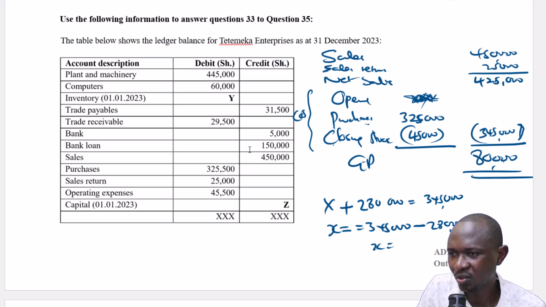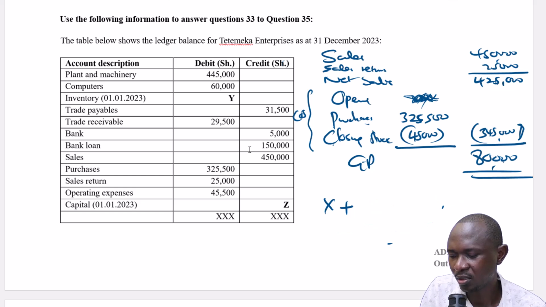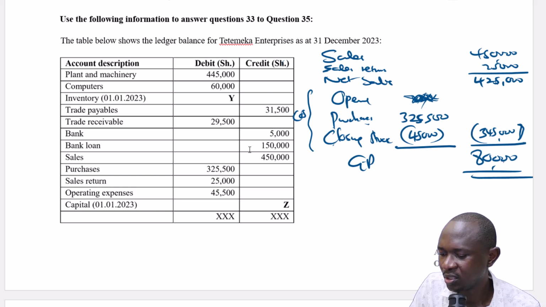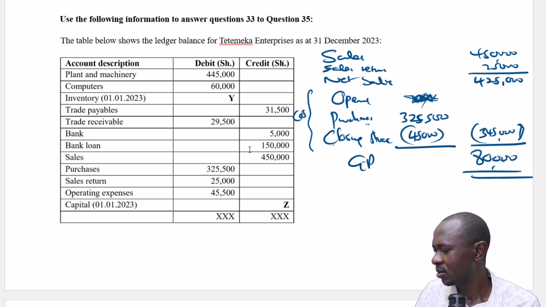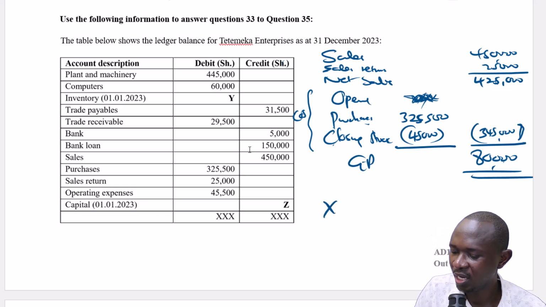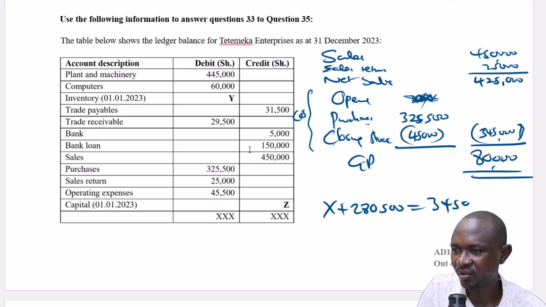there's a mistake somewhere, sorry. This is 325,500. Just checked, I was lucky. 325,500. Yeah. So that throws us back to the drawing board. Let's just start again. So this is 325,500. 325,500 minus 45,000. That is 280,500. So X plus 280,500 is equal to this 345,000.